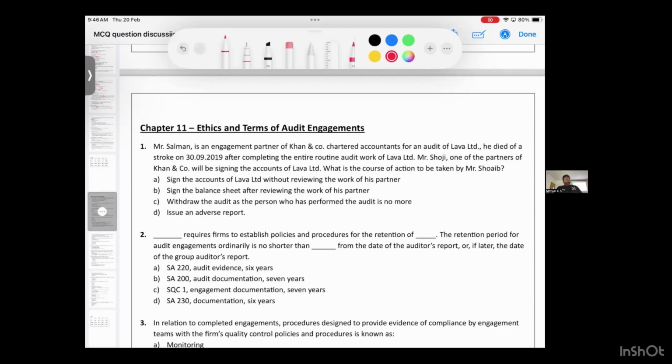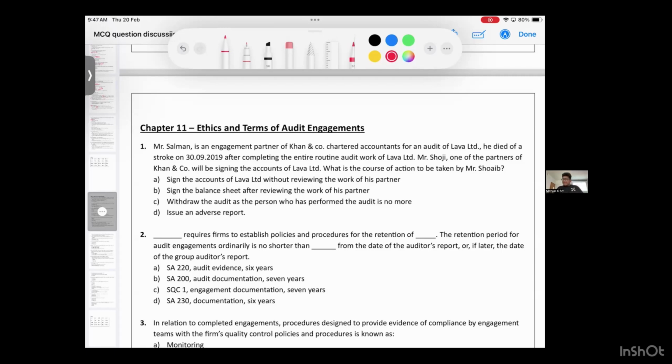So we are in unit number 11 MCQ discussion. In unit number 11, we learned about ethics: the fundamental principles of professional ethics, threats to independence, safeguard measures, SA 210 engagement (agreeing terms of audit engagement), and SA 220 quality control. SQC1 is also quality control, but it is for the firm. So let's discuss some 20 MCQ questions.